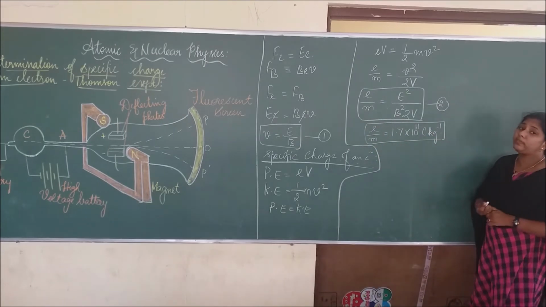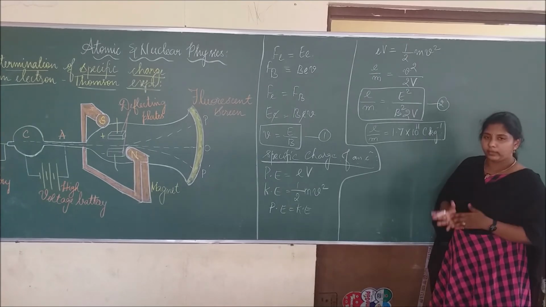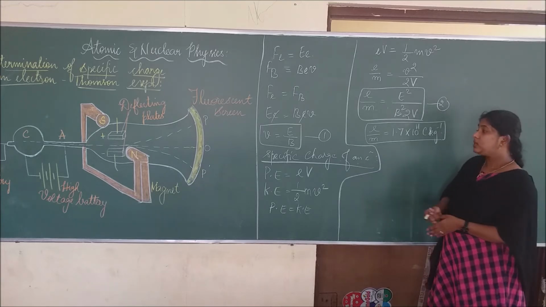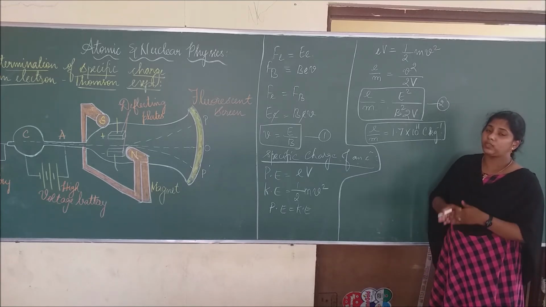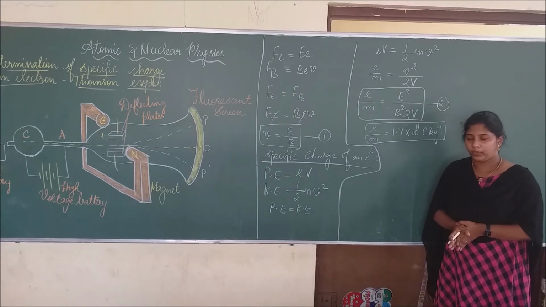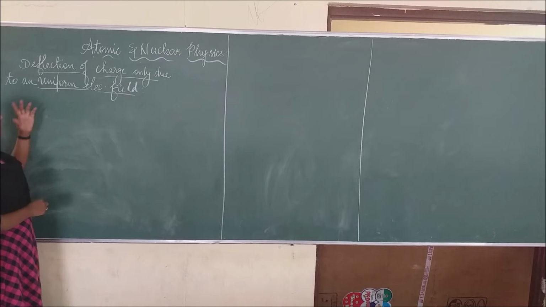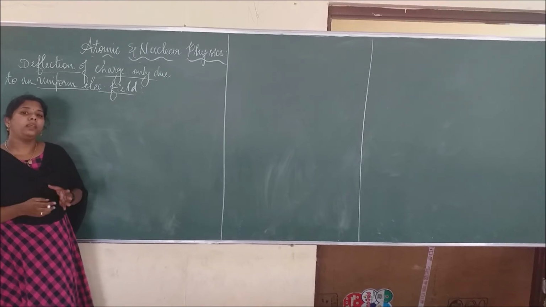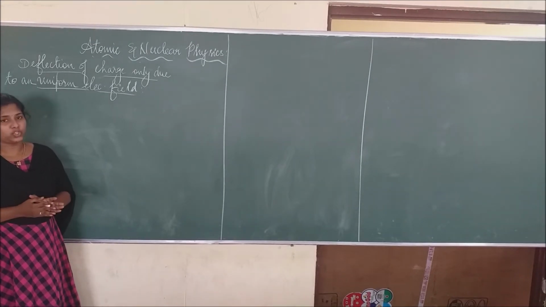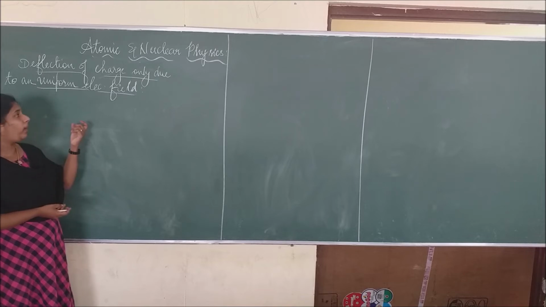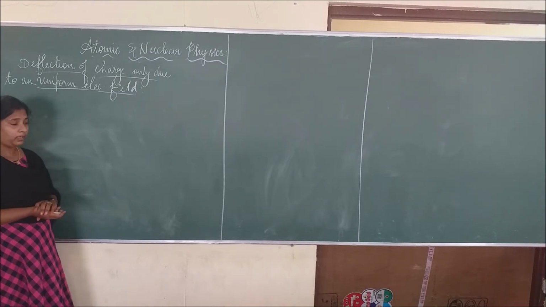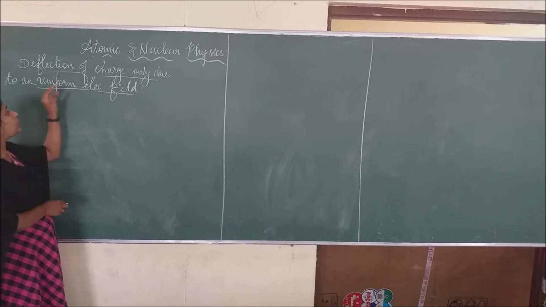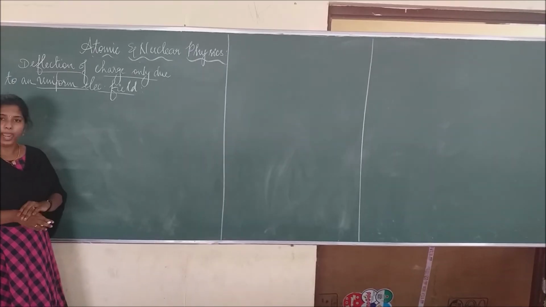Okay. So by the principle we know that by varying the electric and magnetic field, the specific charge of an electron can be calculated. It could be measured. Right? So the first case, we are going to vary only the electric field. The next case is deflection of charge only due to uniform electric field. Okay. Here we are going to vary only the uniform electric field. Right. So at that time the magnetic field is switched off. At that time the deflection of charge is only due to a uniform electric field.